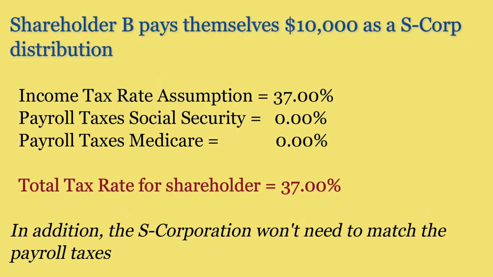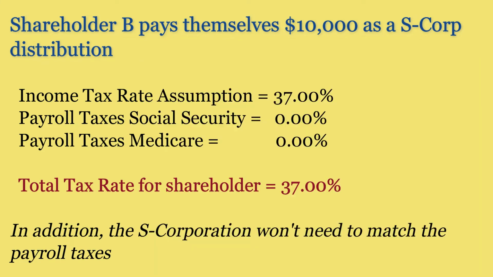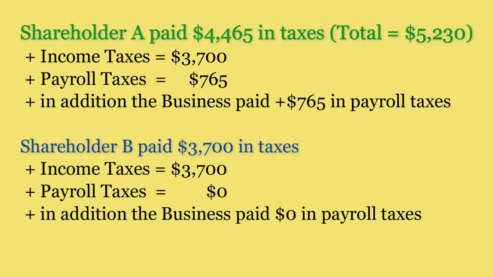Now let's look at shareholder B. Shareholder B pays themselves $10,000 in a distribution. Now, let's assume the income tax rate is the same as 37%. However, with a distribution, there's no payroll taxes, there's no Social Security, there's no Medicare, and in addition, the S corporation doesn't have to match the payroll taxes as well. The shareholder is saving 7.65% in payroll taxes, and the S corporation is saving 7.65% in payroll taxes as well. So let's break the math down.